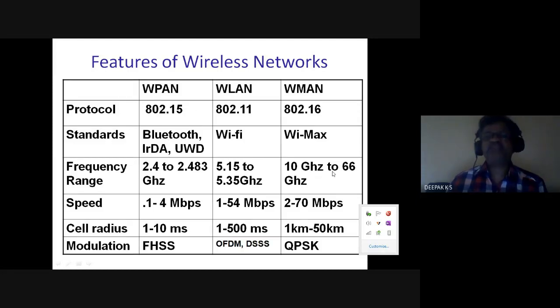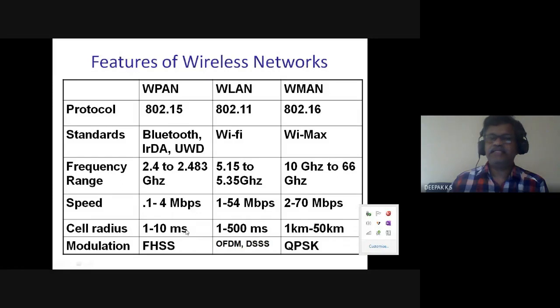And the frequency used may be different. The modulation systems may be different. The speed, the range. So metropolitan area has the maximum range amongst these three. Lower than that is wireless LAN, which is within a building. And personal area is within the personal space.